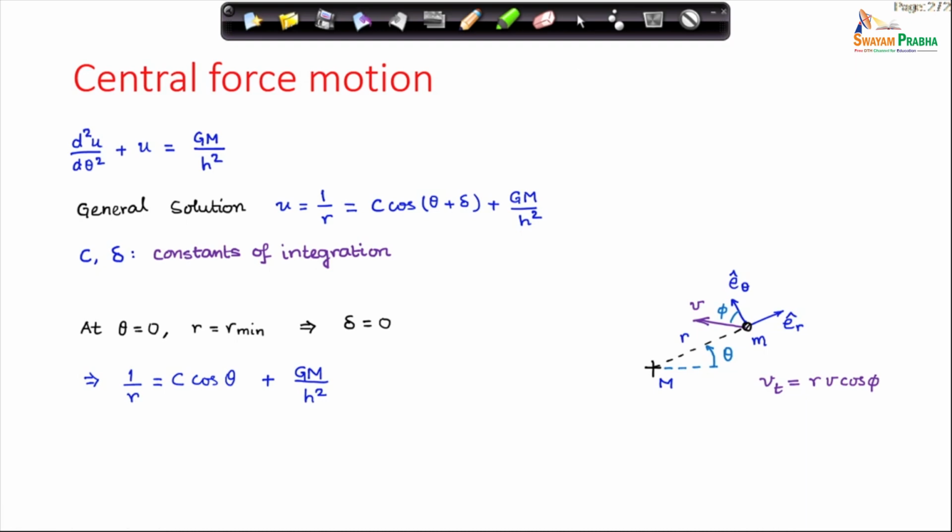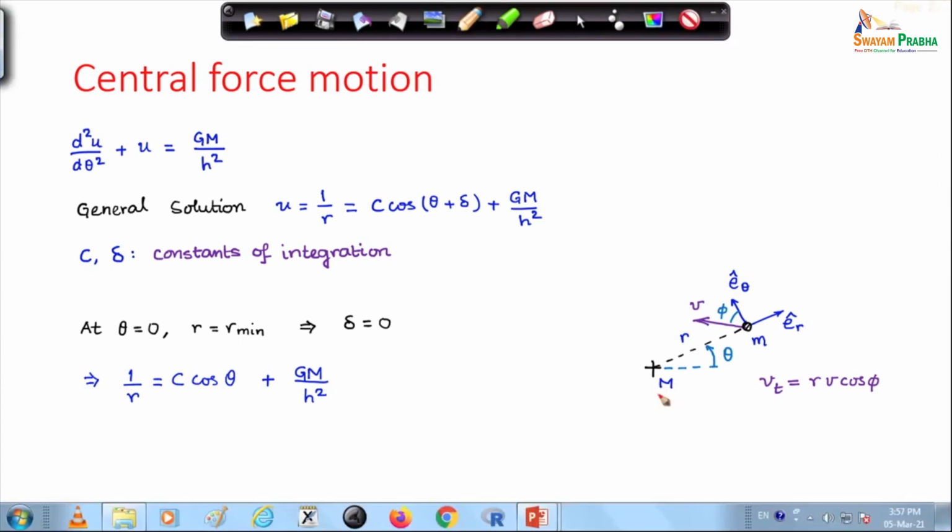Let us look at this figure where I have shown the gravitating central mass. This is the moving mass, and E r cap and E theta cap are the coordinate axes. At this point, the velocity of the particle is v, and it makes an angle phi with E theta.